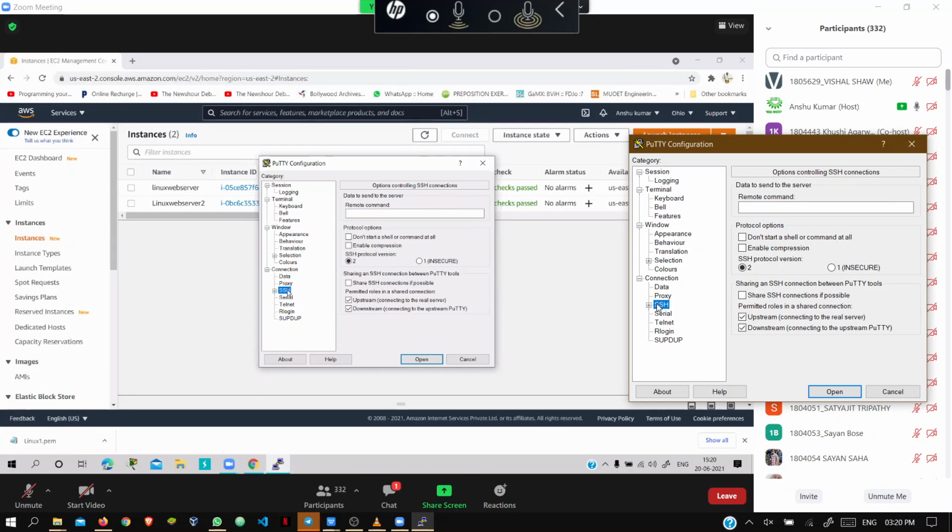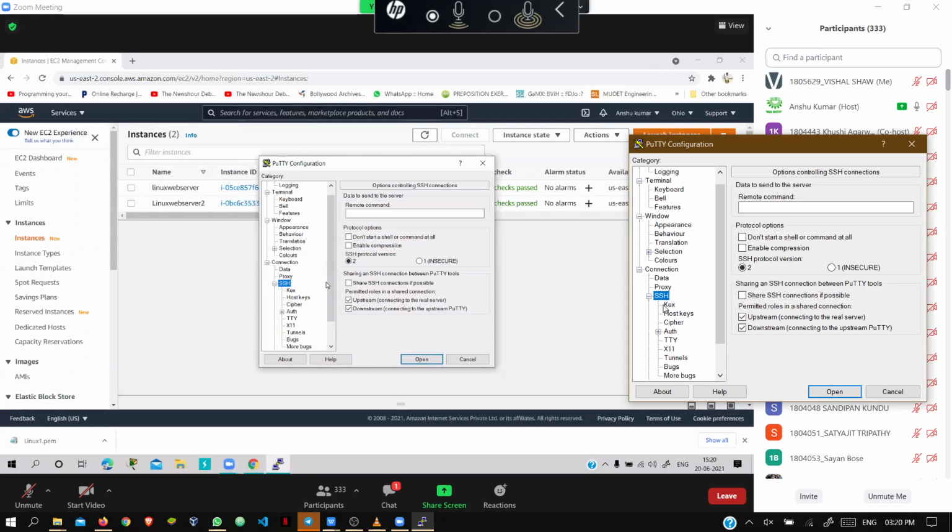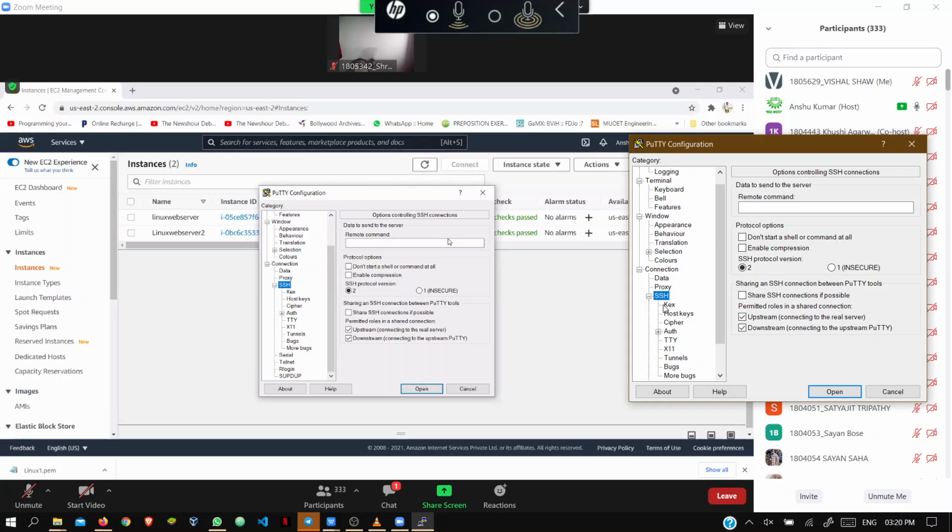Are you getting it guys? SSH, just double click this. Once you double click, you will be finding auth. Search for putty, it will come up automatically. This is your putty software. Just go to Windows, search putty, you will find this dialog box, and then you have to go to SSH. Inside the SSH, you will be finding auth. Auth, where is it? Here.